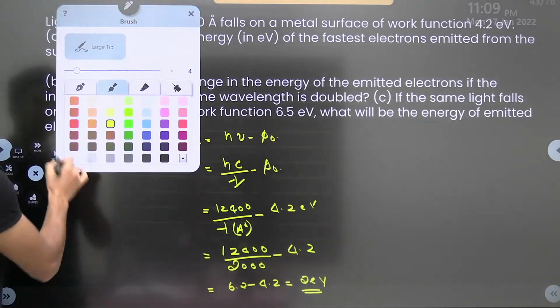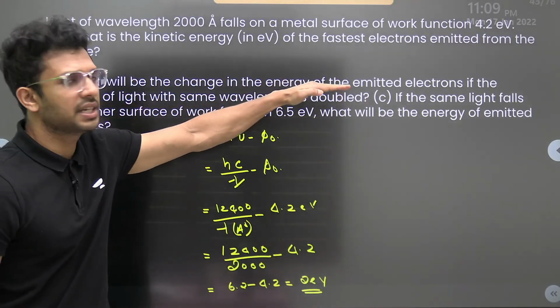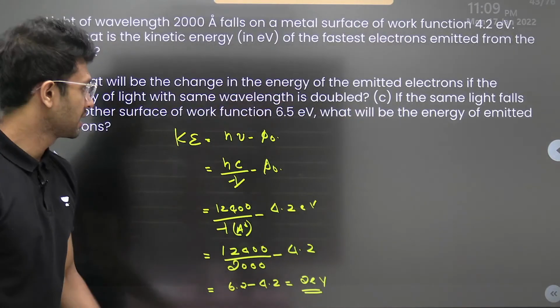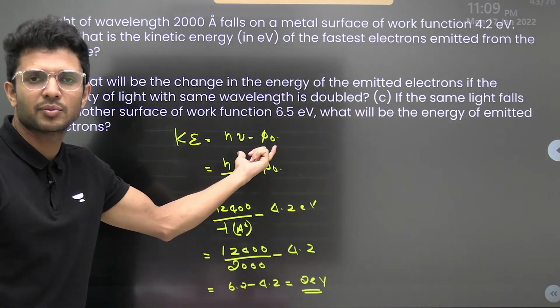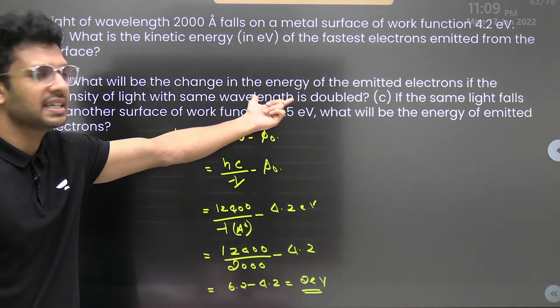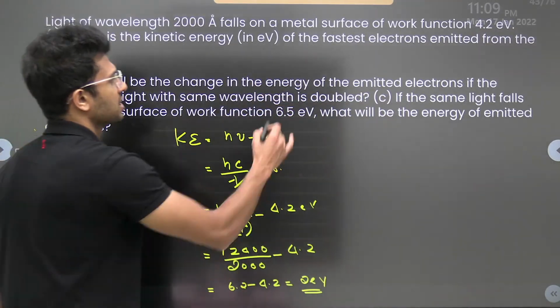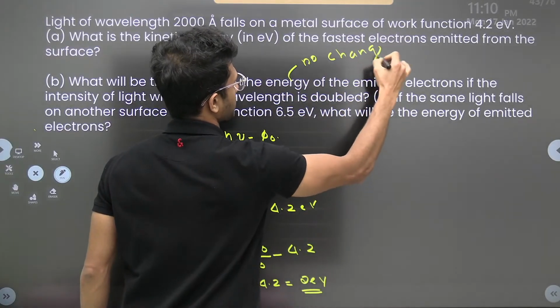Okay, now let's go for the B part. What will be the change in energy of the emitted electrons if the intensity of the light is doubled? See, in the kinetic energy, nowhere does the intensity term come. So if intensity is doubled or tripled or whatever happens, no change in kinetic energy. Okay? We can write it here itself, no change.